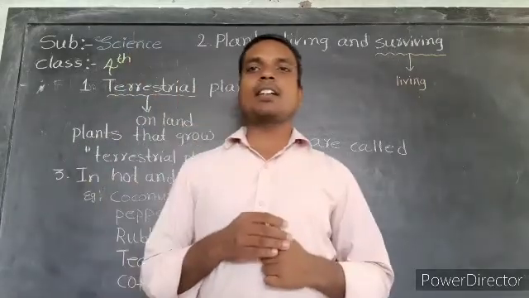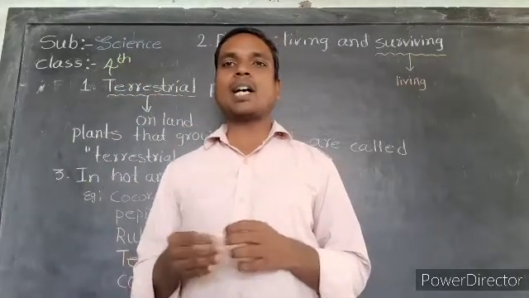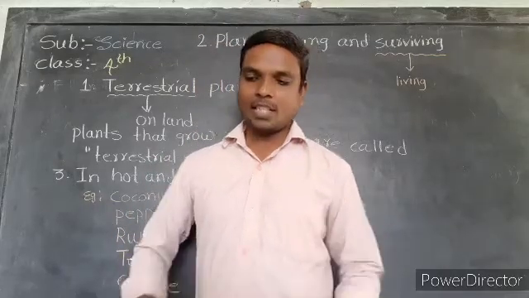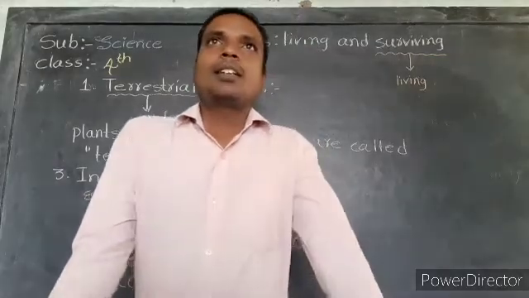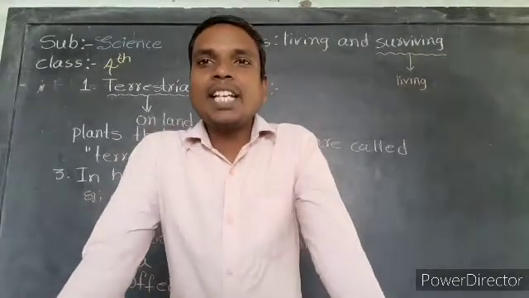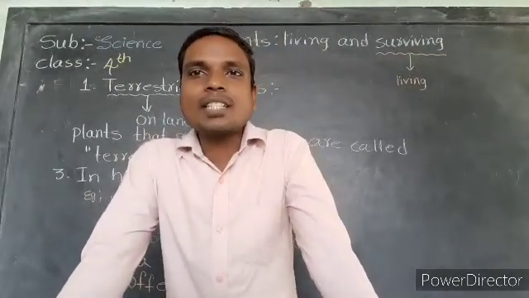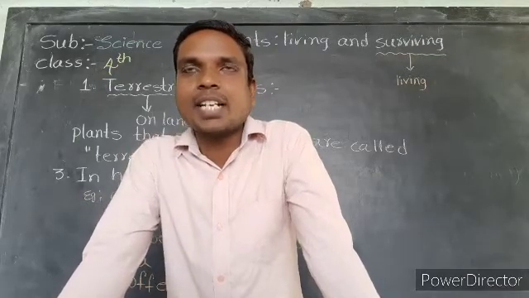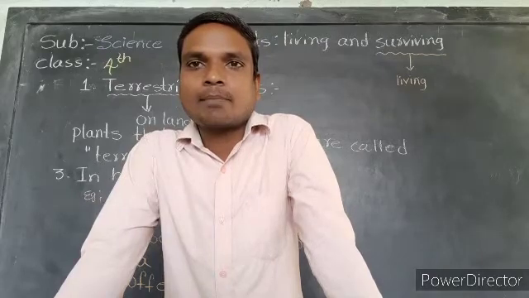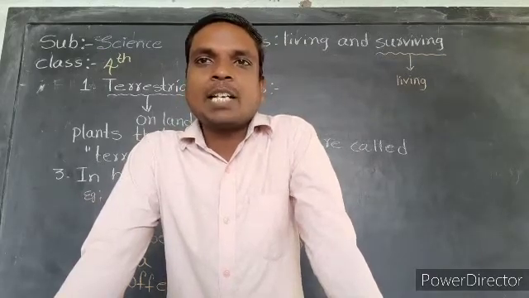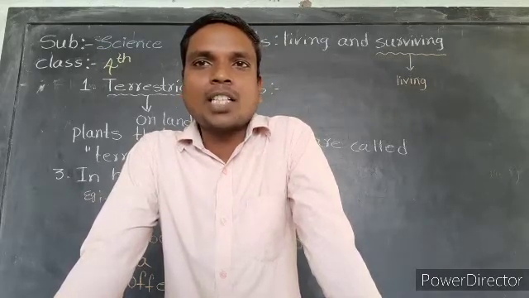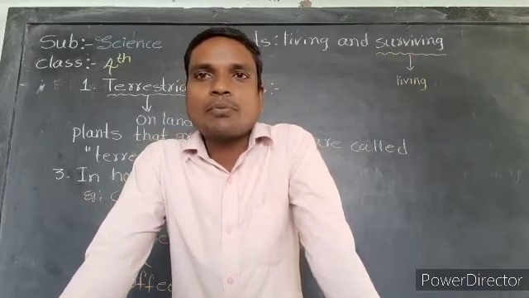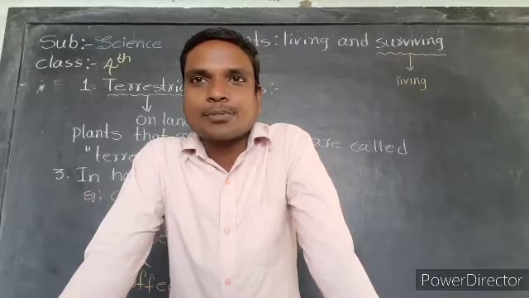These leaves do not shed in winter. So here shed means the leaves do not fall down.